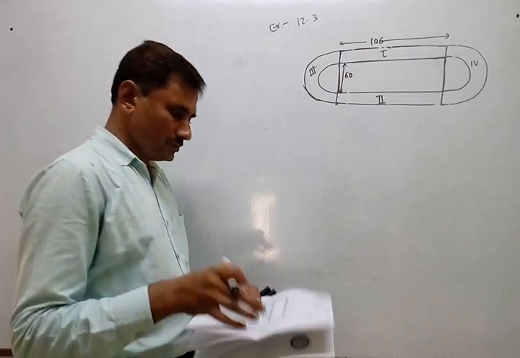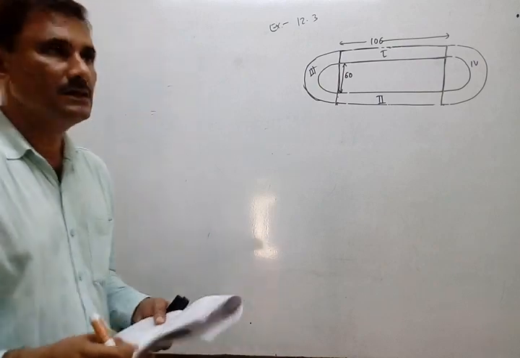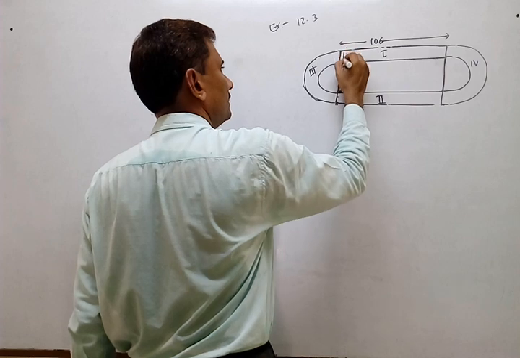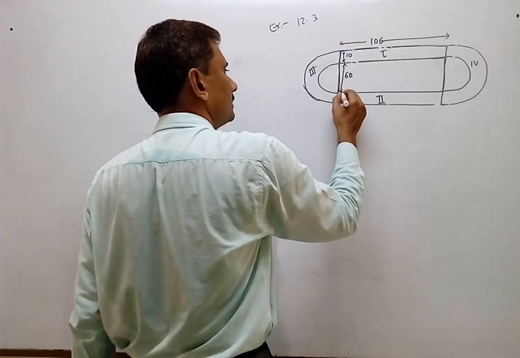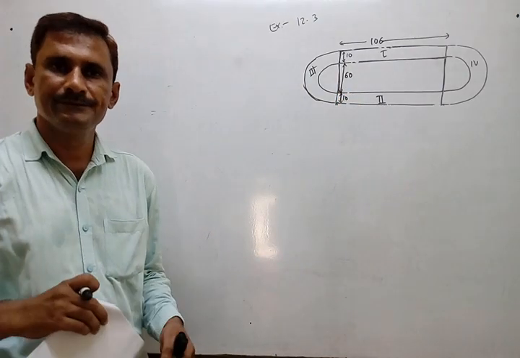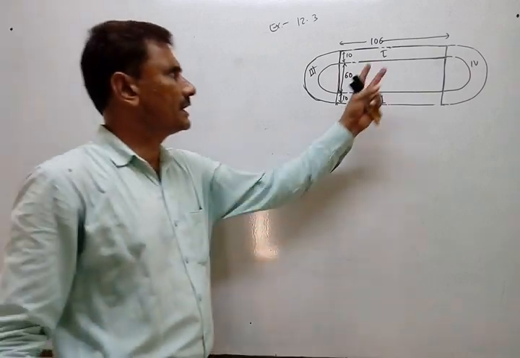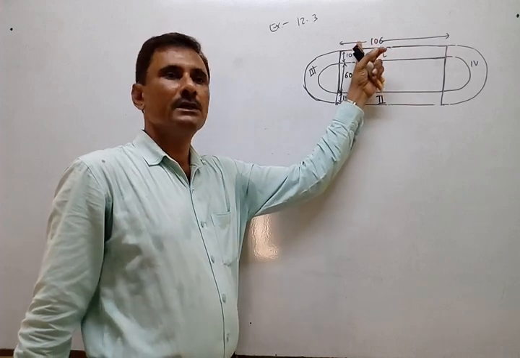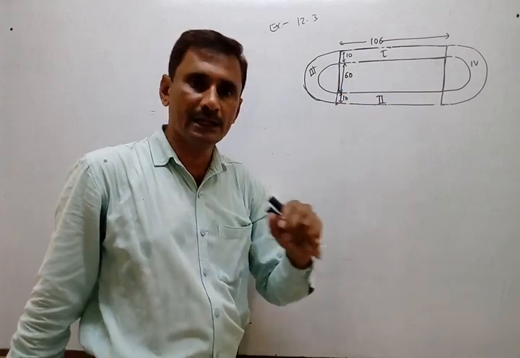Now, whatever else is given. The track is 10 meters wide, so the width of the track is 10. So this is also 10, and this is also 10. Now everything we want is given. If you want to find the area of this rectangle, then length and breadth both are given. And the same area here also. So the problem is solved for the rectangle.